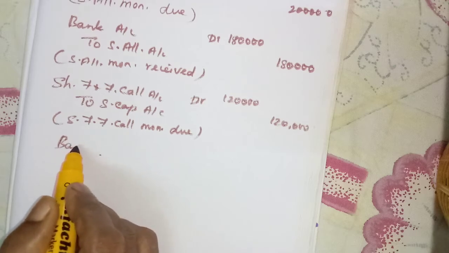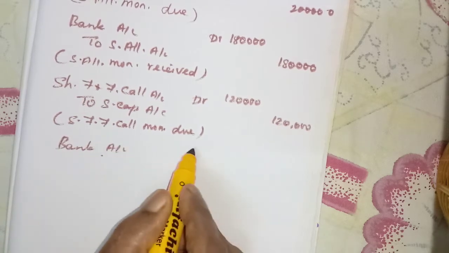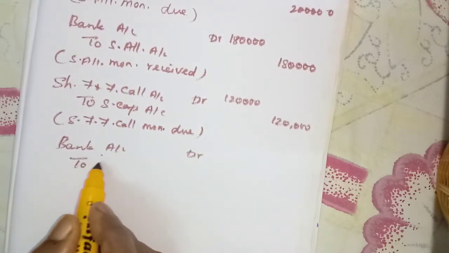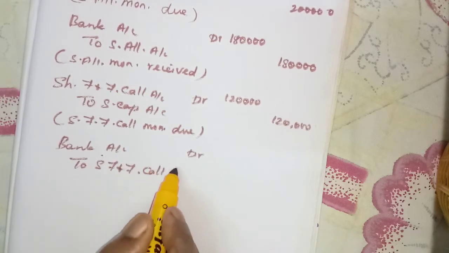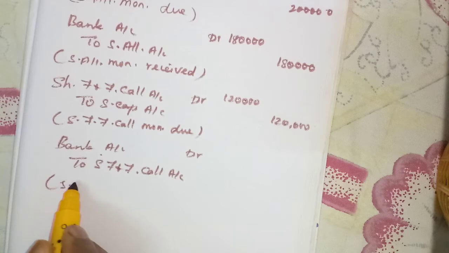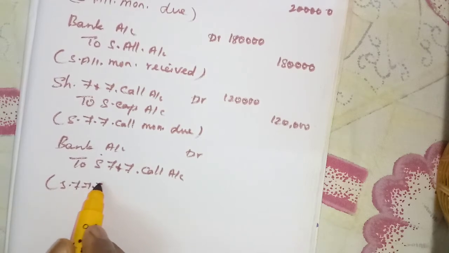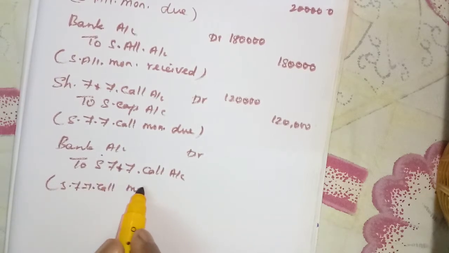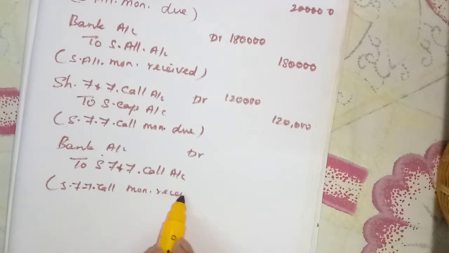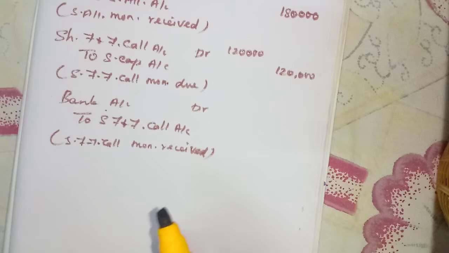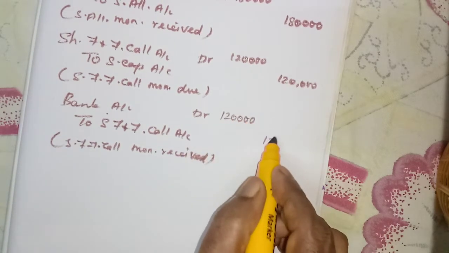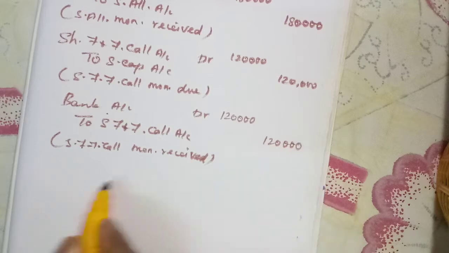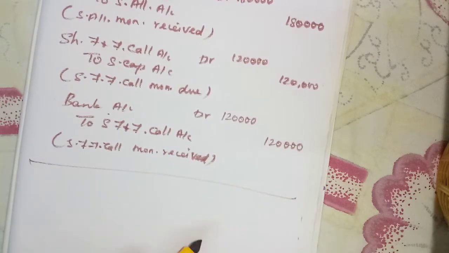Then bank account debit to share first and final call account. Share first and final call money received. Same amount, 1,20,000. Okay, this problem is over now.